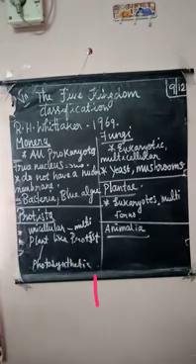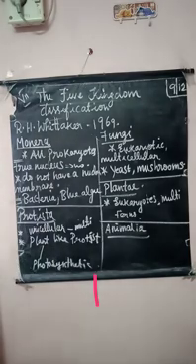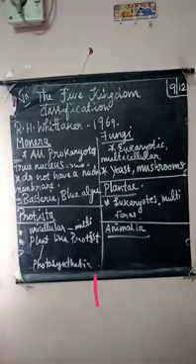All prokaryotes come under this kingdom Monera, that is, they do not possess any true nucleus. At the same time, they do not have a nuclear membrane. That also means it does not have a true nucleus.